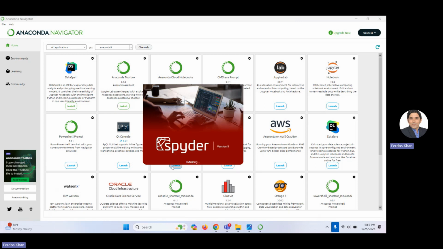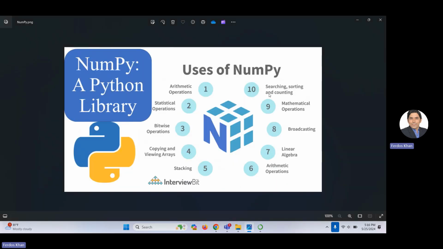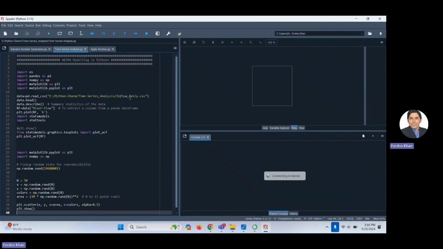When you are dealing with these things in Python, if you are not calling NumPy with import numpy as np, and not using it properly, you will be unable to work with such types of operations.